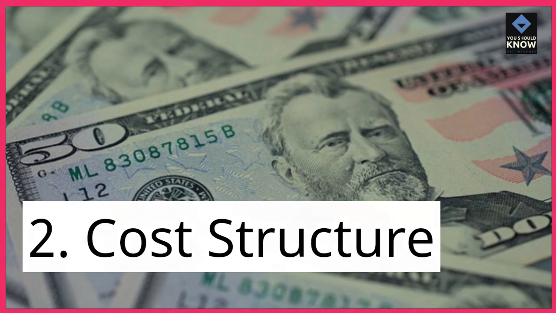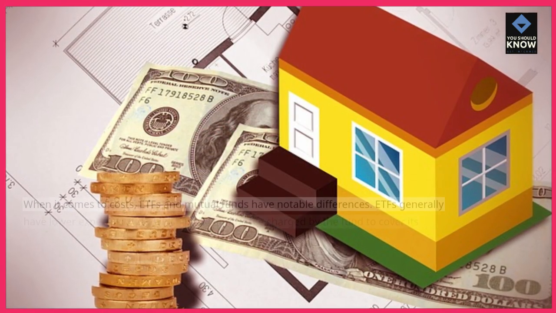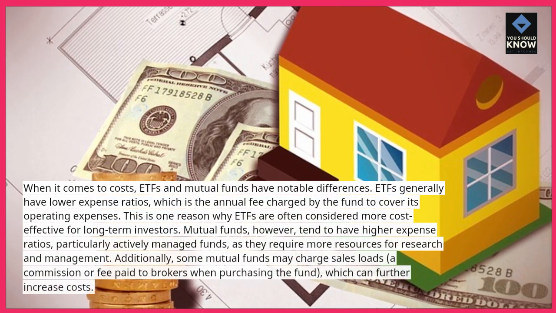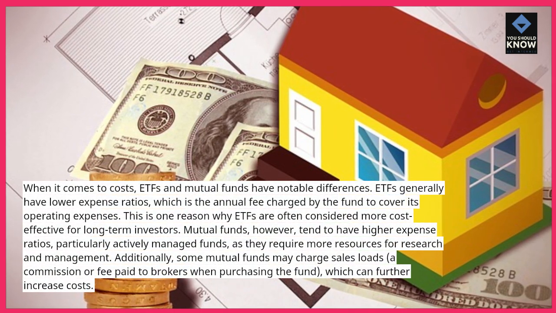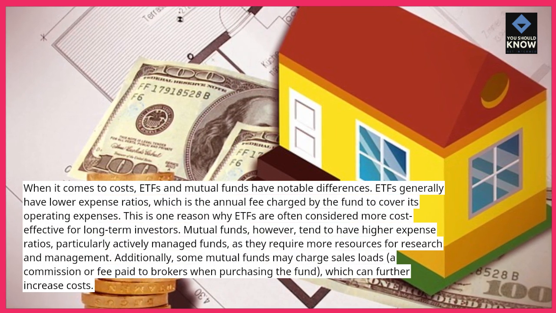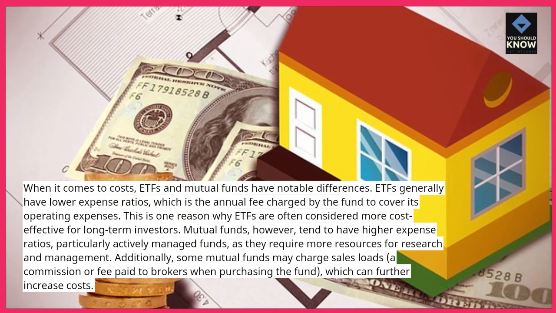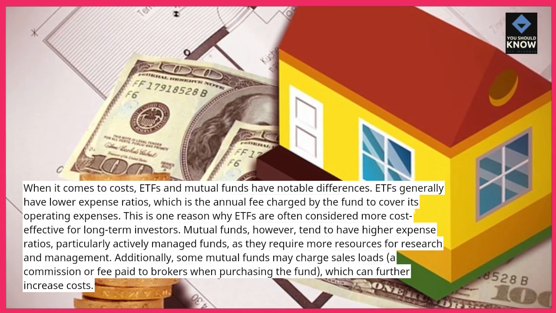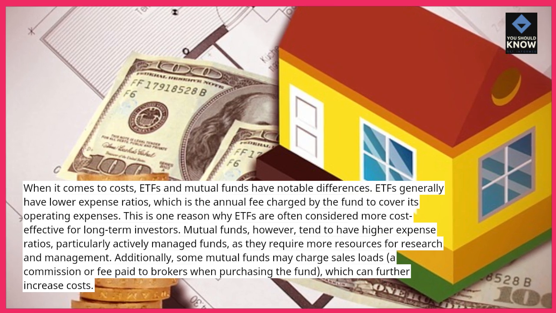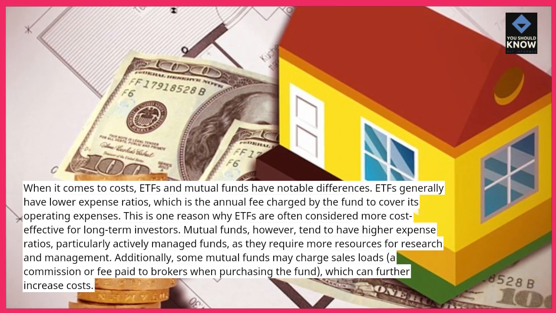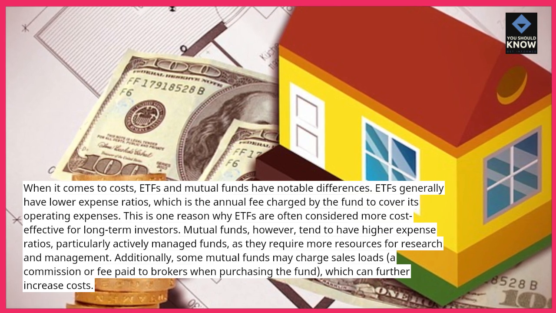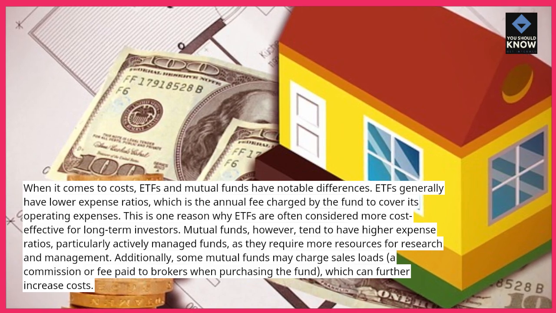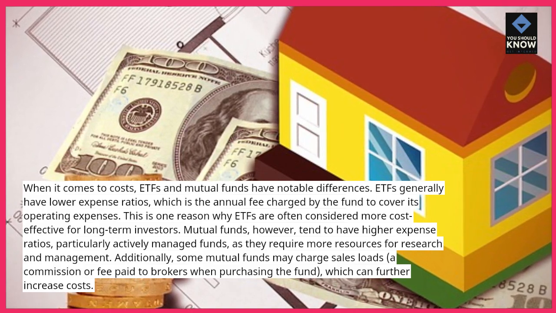2. Cost structure. When it comes to costs, ETFs and mutual funds have notable differences. ETFs generally have lower expense ratios, which is the annual fee charged by the fund to cover its operating expenses. This is one reason why ETFs are often considered more cost-effective for long-term investors. Mutual funds, however, tend to have higher expense ratios, particularly actively managed funds, as they require more resources for research and management. Additionally, some mutual funds may charge sales loads, a commission or fee paid to brokers when purchasing the fund, which can further increase costs.